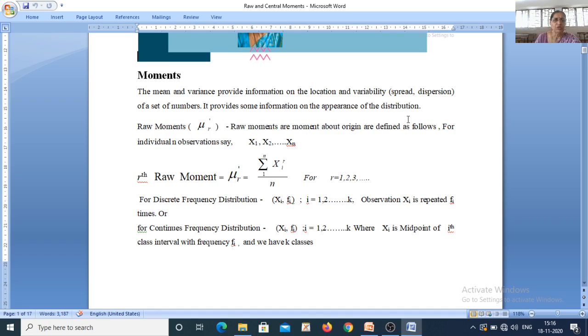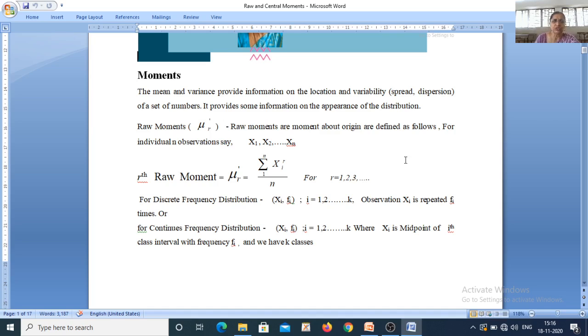and it provides some information about the appearance of the distribution. Now the raw moments are the moments about origin 0, and if we have n individual observations x1, x2, ..., xn, the rth raw moment is defined as mu r dash, which is equal to summation of xi raised to r upon n. So we can compute raw moments for r equal to 1, 2, 3, 4, etc. Generally we are interested in the first four raw moments.